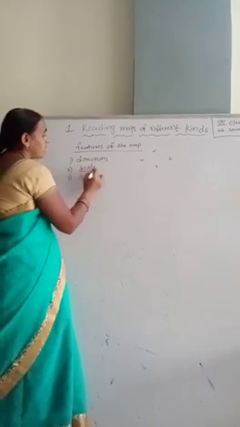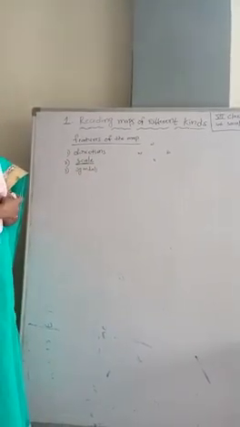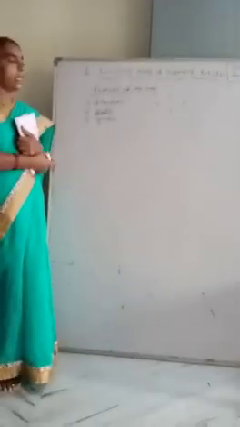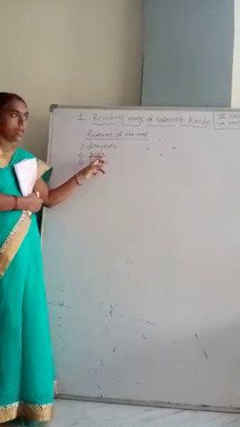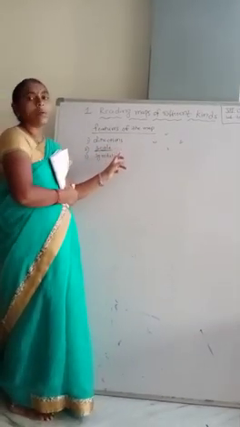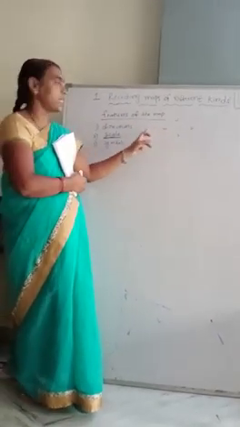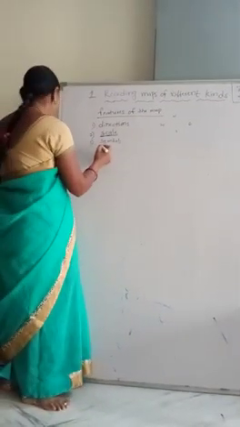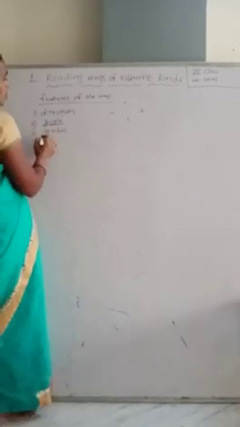The second one is scale. What is the use of the scale in the map? The scale shows the actual distance reduced, children. And the third one is symbols. Children, can anyone say what symbols are?